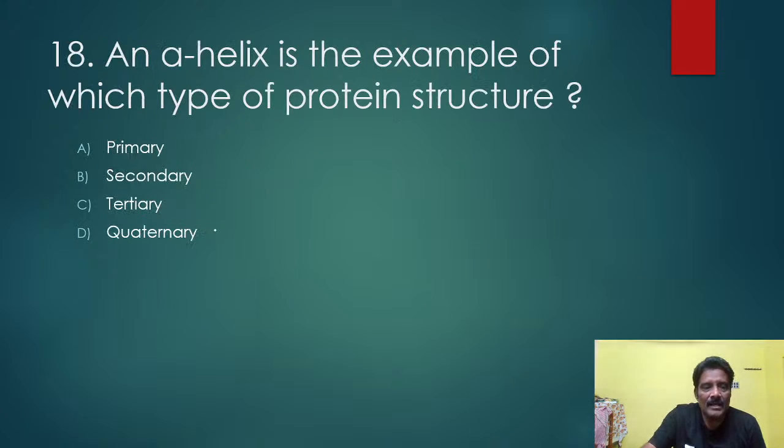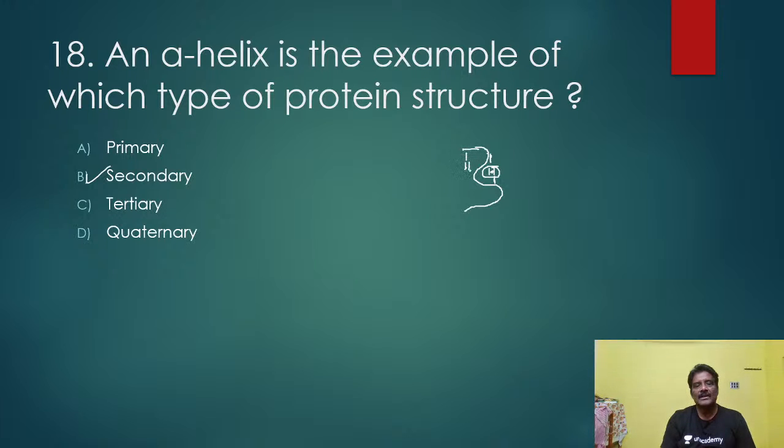Next, alpha helix is the example of which type of protein structure: primary, secondary, tertiary, or quaternary? Here the right answer is secondary only. Alpha helix means the polypeptide forms a spiral like this, and the polypeptide is stabilized by hydrogen bonds.